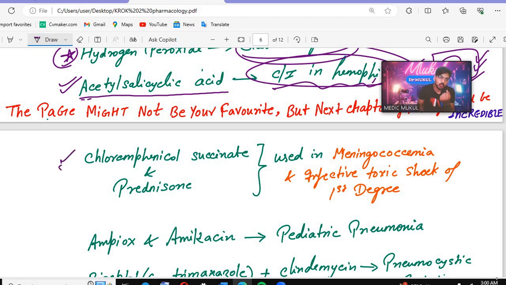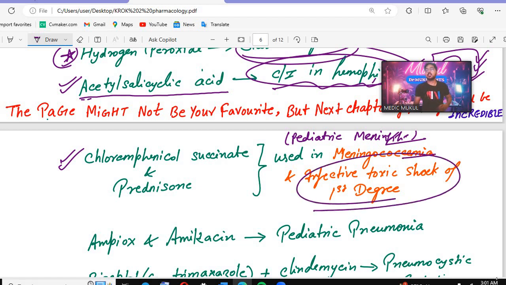Okay, so on that note, let's continue with chloramphenicol succinate and prednisolone. See, chloramphenicol succinate and prednisolone are used in case of meningococcemia, or you can remember it is used in pediatric meningococcal meningitis. So remember chloramphenicol succinate and prednisolone are used in meningococcemia and also in infective toxic shock of the first degree.